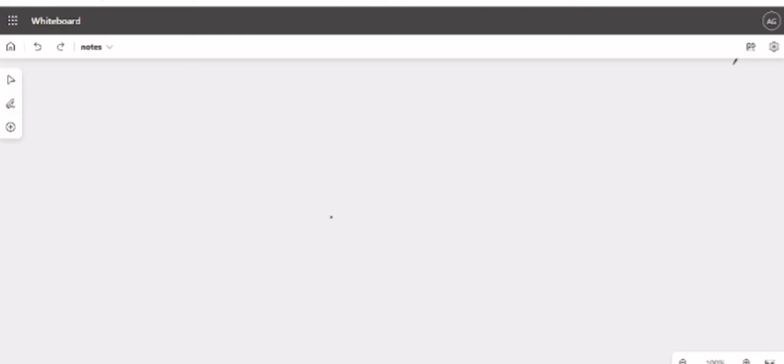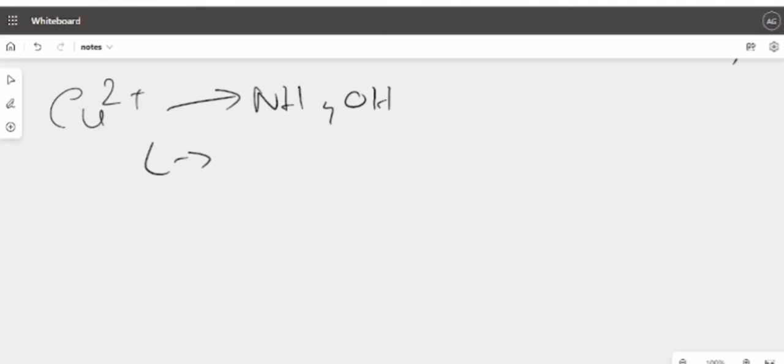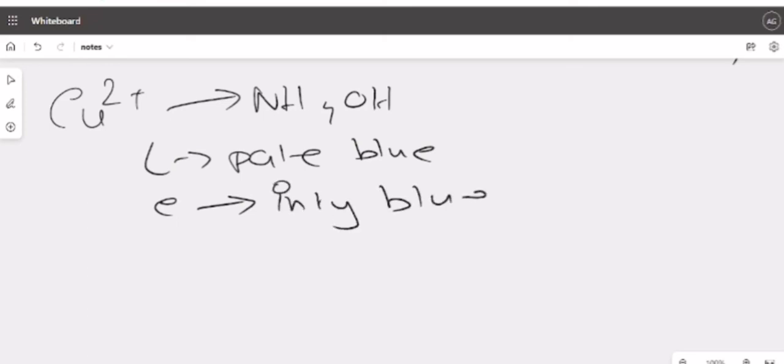When you take NH4OH, the same reaction, Cu2+ with NH4OH, we have seen last time that in little it was pale blue, correct? In excess, this will be inky blue. Clear? In excess, you will find this is inky blue, or you can write it as deep blue.